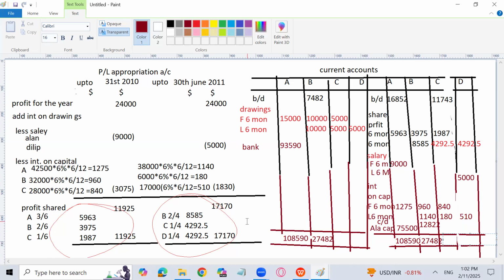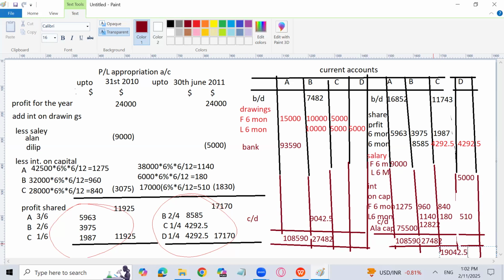And if we subtract it here, I will get the carry down 9042.5. Okay. I will write total downstairs now 19042.5.